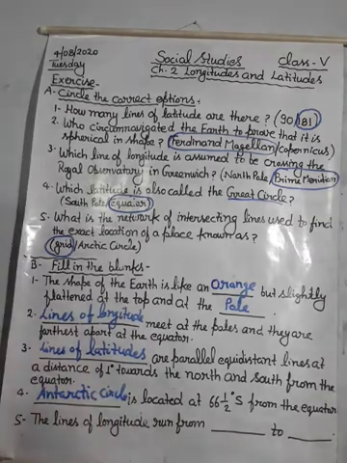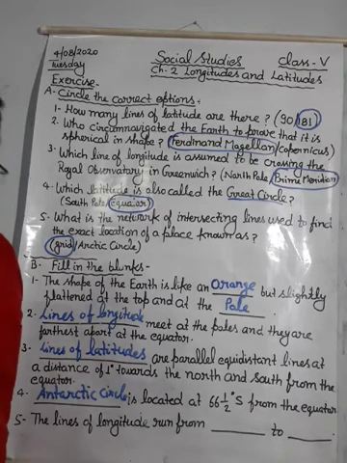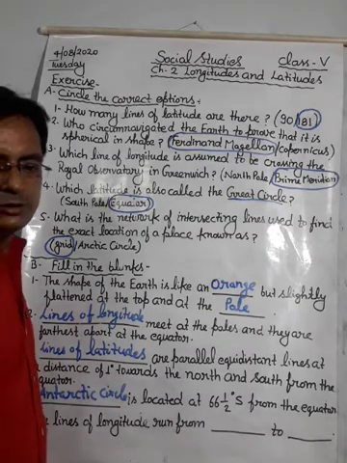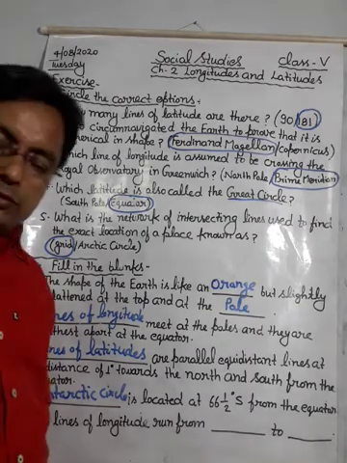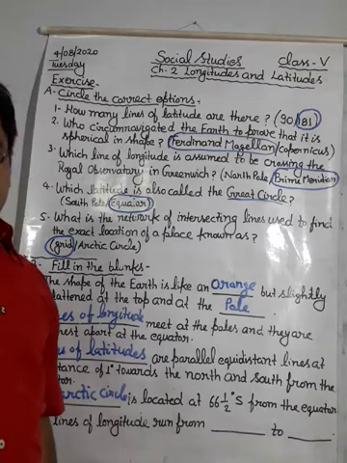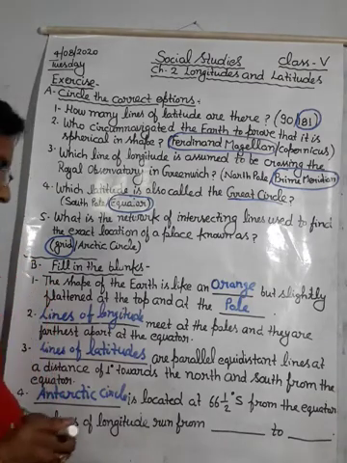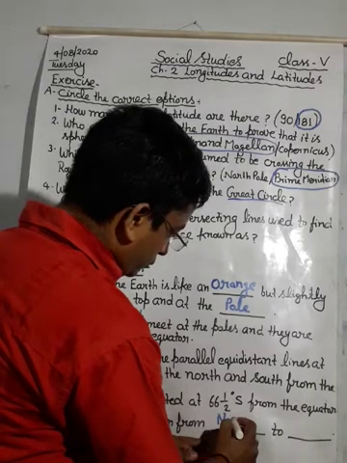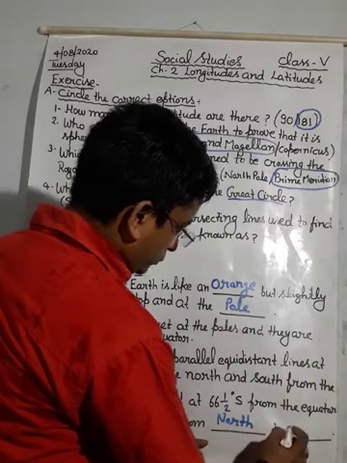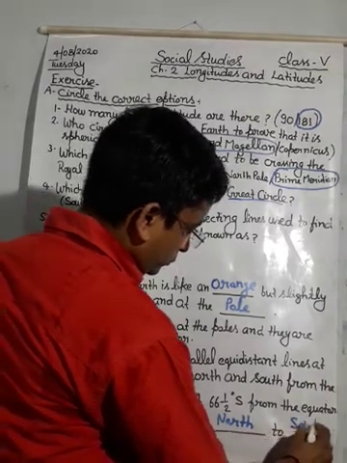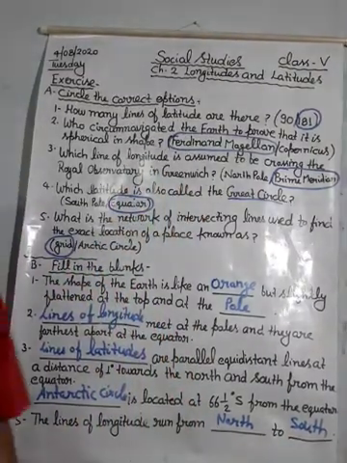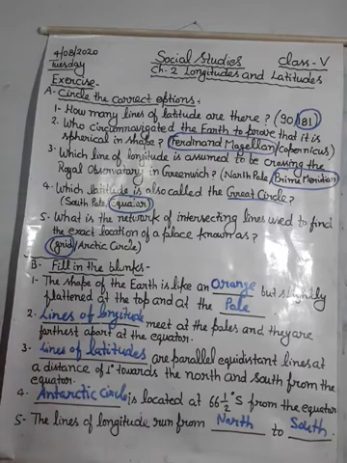Antarctic Circle will be the correct answer. And next is, the lines of longitude run from dash to dash. The lines of longitude run from north to south. So the answer will be north to south.